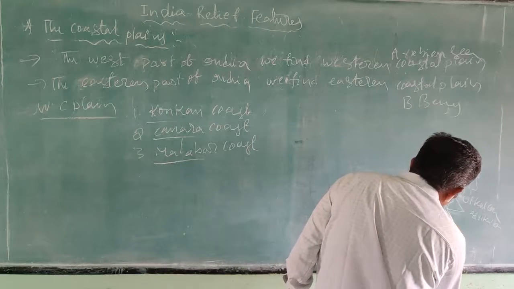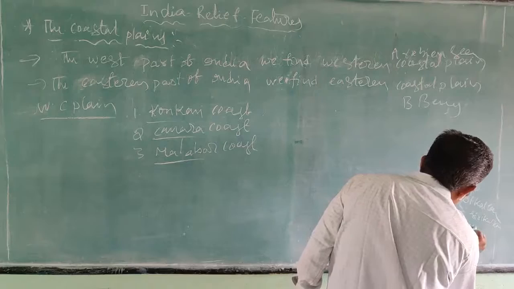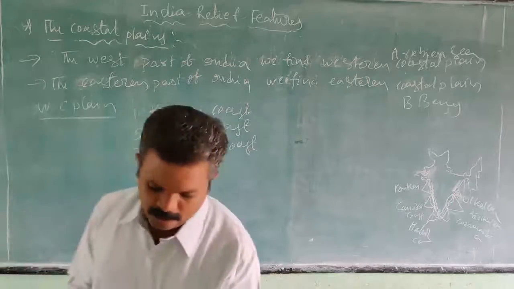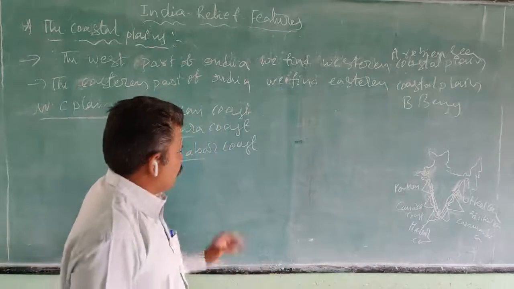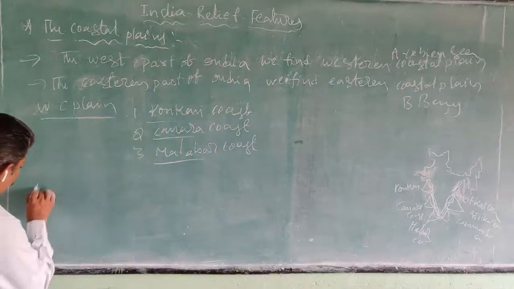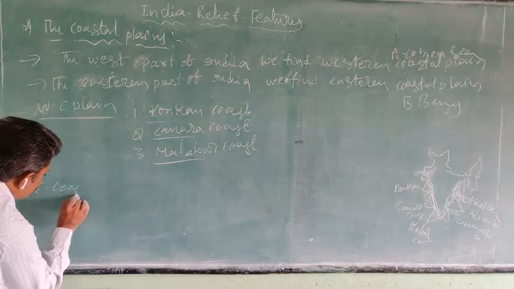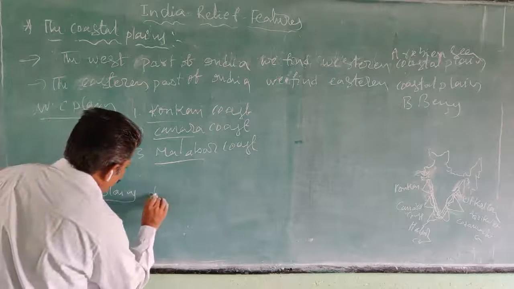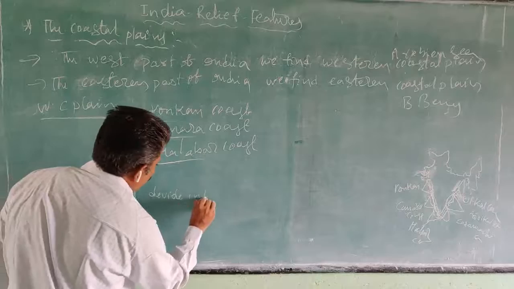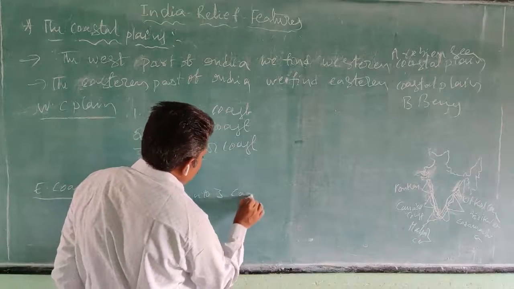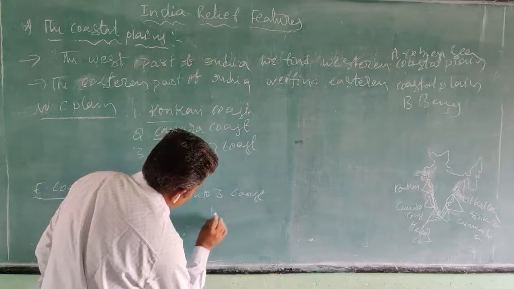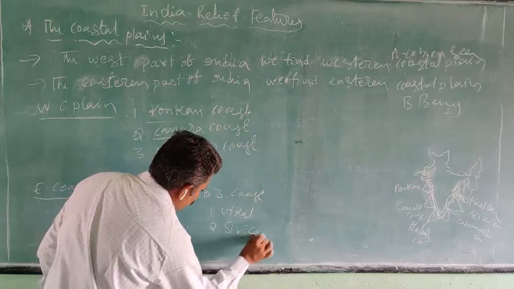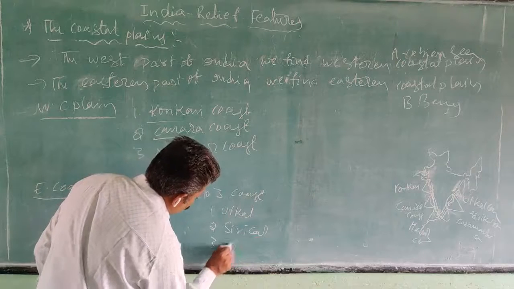In Tamil Nadu, it is the Coromandel coast. In this way, the eastern coastal plains are also divided into three coasts: Utkal coast, Sirikar coast, and Coromandel coast.